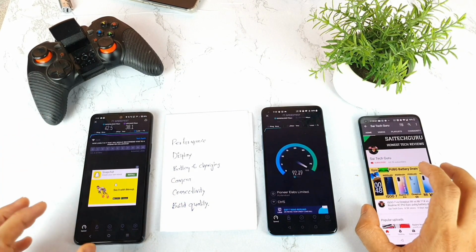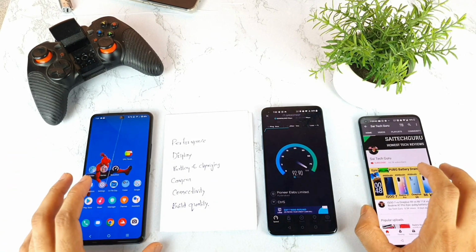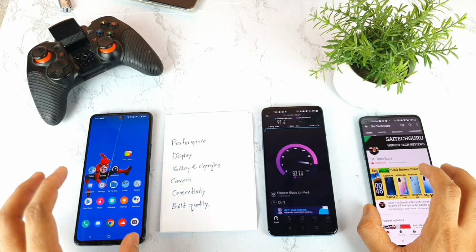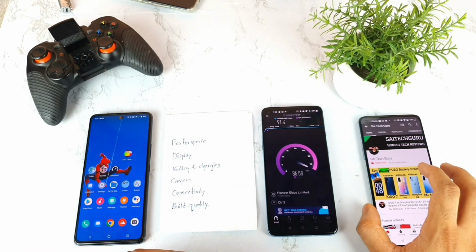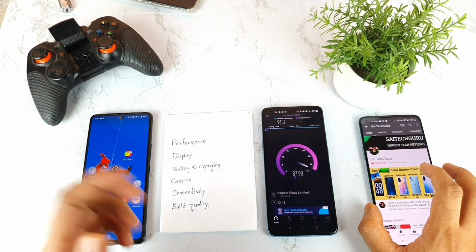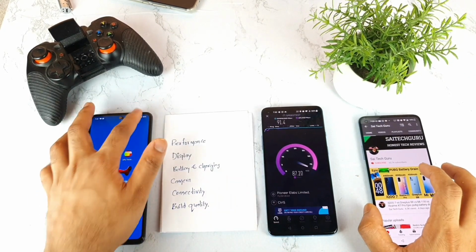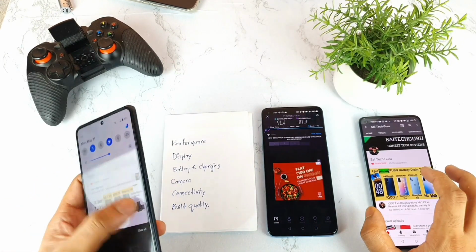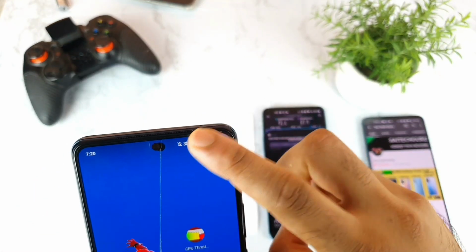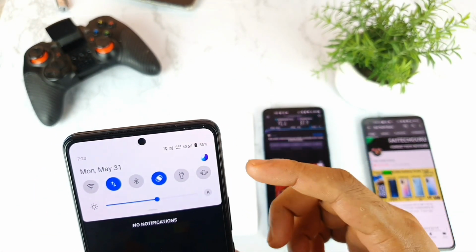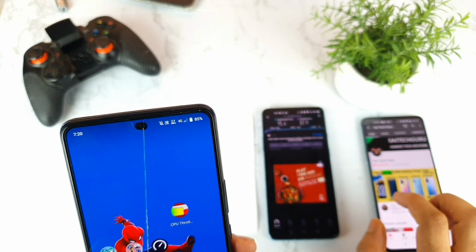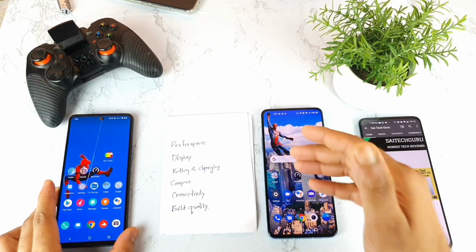So maybe it's because of the software update, but definitely I'll wait for my software update as well, very soon. But right now with my unit there's a problem, so maybe that's why I'm giving the points to OnePlus 9R. As you can see, it's clearly the winner in terms of connectivity. I'm using the 4G SIM right now, which is a Jio SIM, which should be supported with 4G Plus, but still I'm not getting 4G Plus. You can clearly see there is no 4G Plus. So in terms of connectivity, friends, OnePlus 9R.